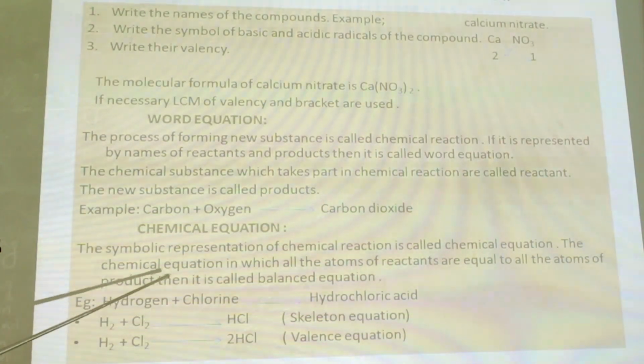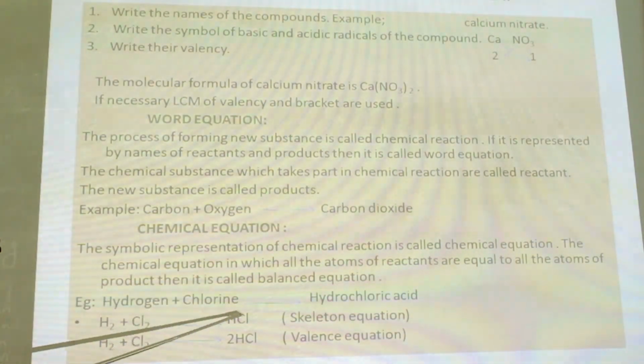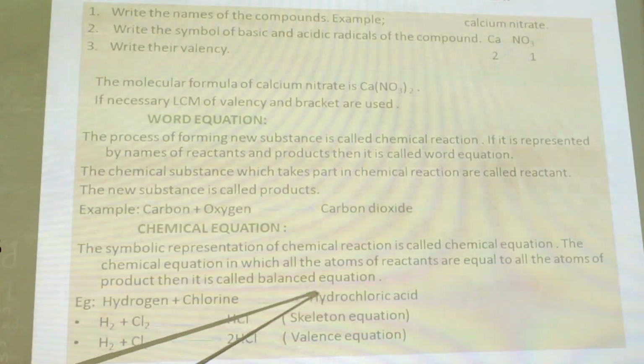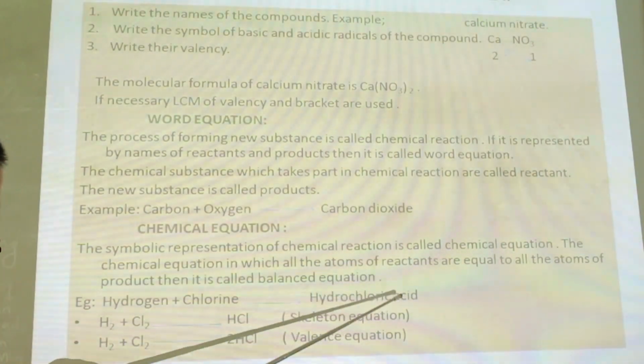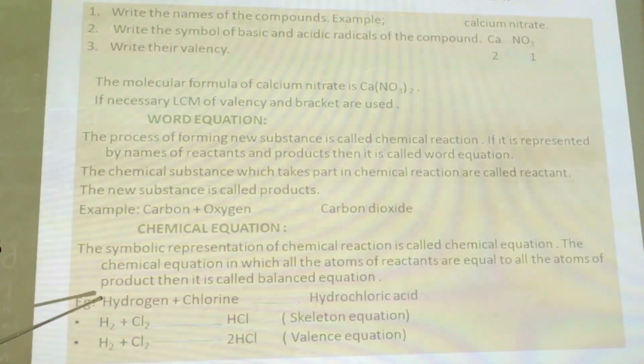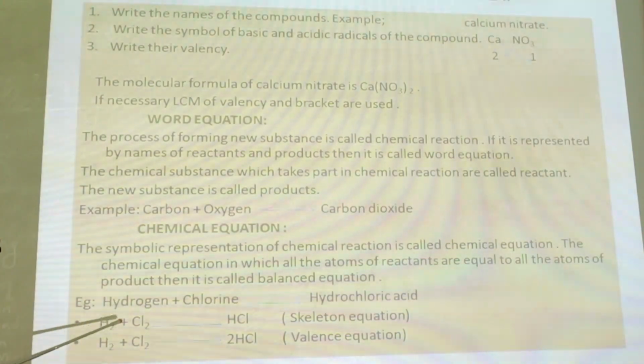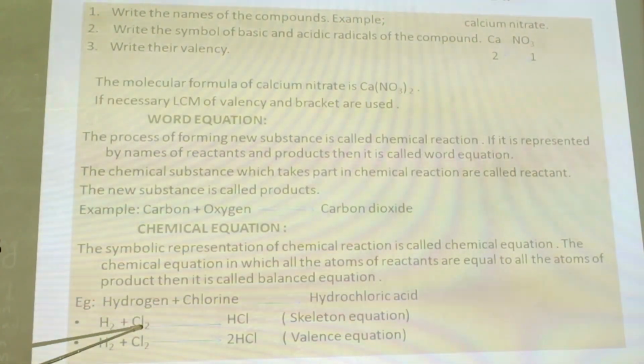For example, hydrogen reacts with chlorine and gives hydrochloric acid, or we can write hydrogen chloride. The symbol of hydrogen is H2 and the symbol of chlorine is Cl2.